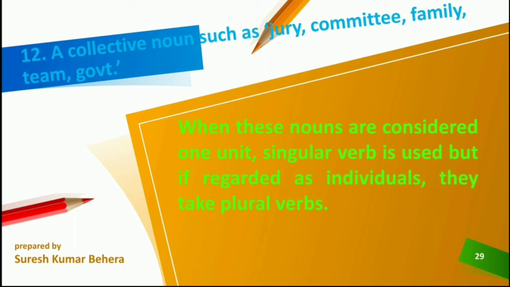A committee may be a selection committee who are sitting to select some persons. Family, team, government. When these nouns are considered one unit, a singular verb is used. But if they are regarded as individuals, then we take plural verbs.